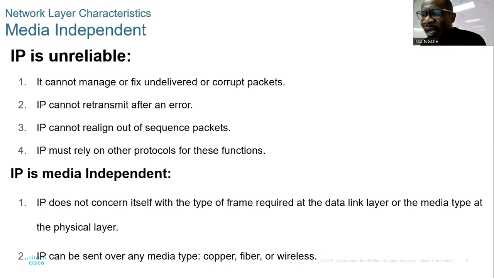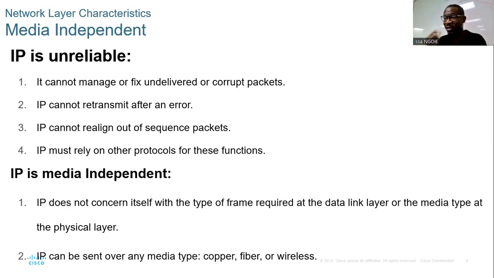Number three, IP cannot realign out of sequence packets. Right? So what does it mean? When a computer like a PC is trying to send a message to another PC, that message will be split into different packets, right?